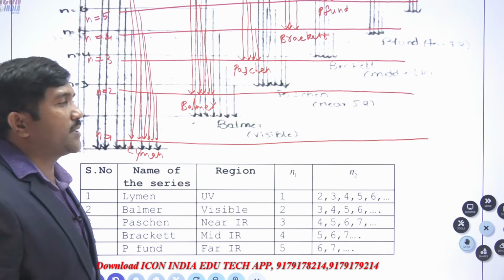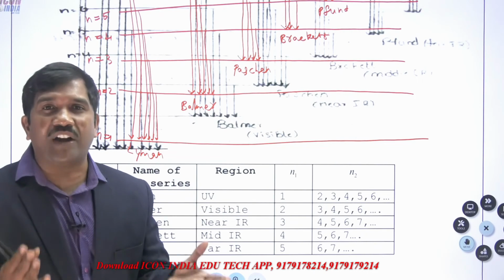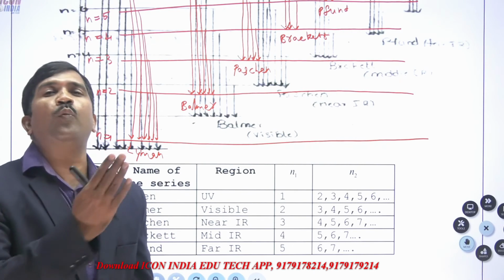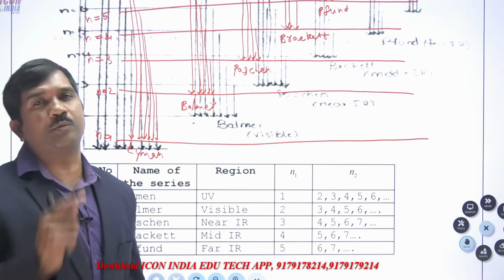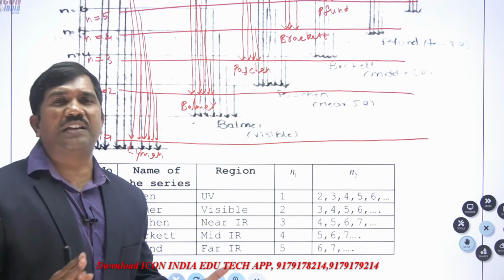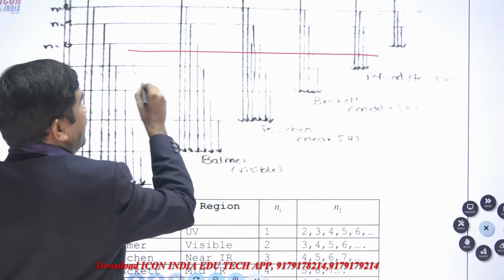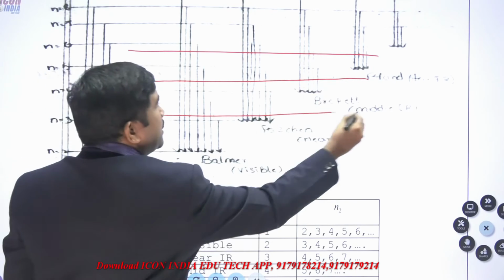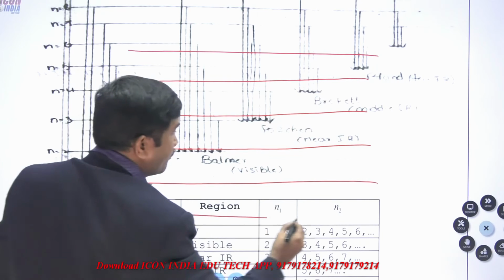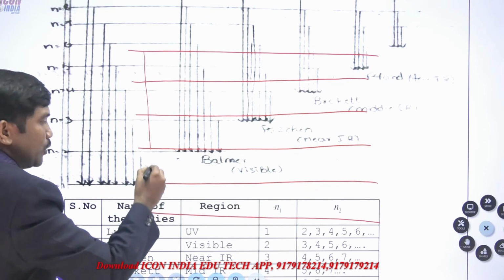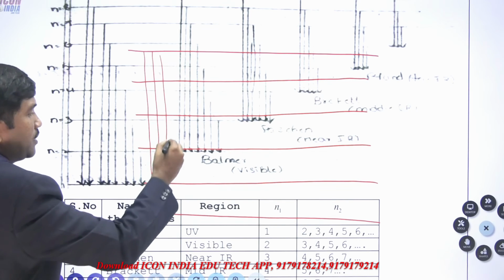The important point is that some students draw this spectrum in different ways. Due to that reason, we lose marks. How do they draw it? See, some draw it like this, and due to that they lose the marks. From higher to this one, next, higher to this, so this one.